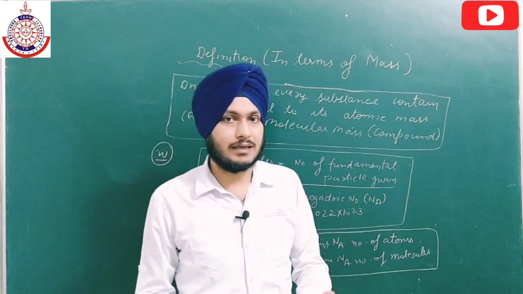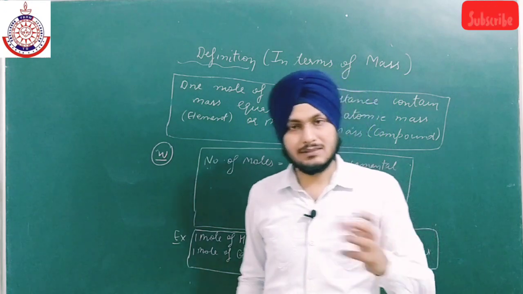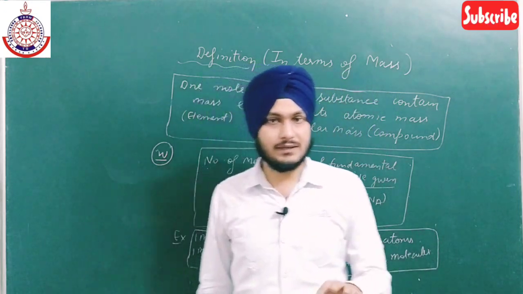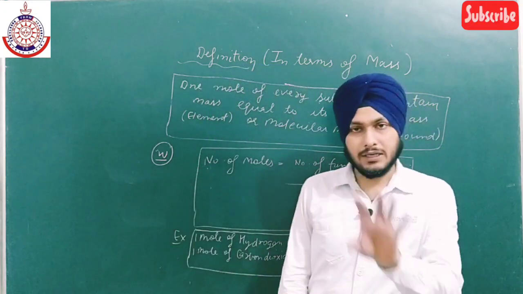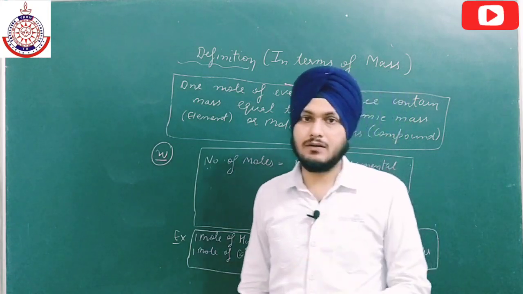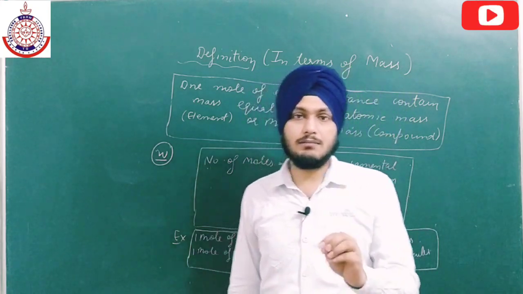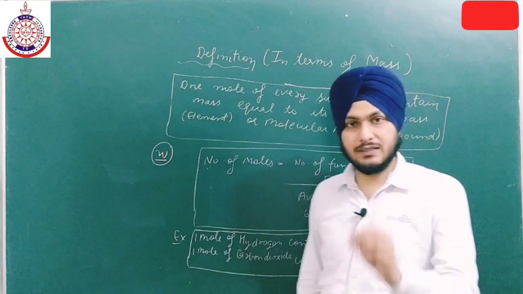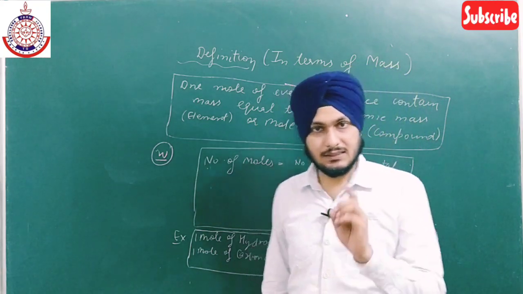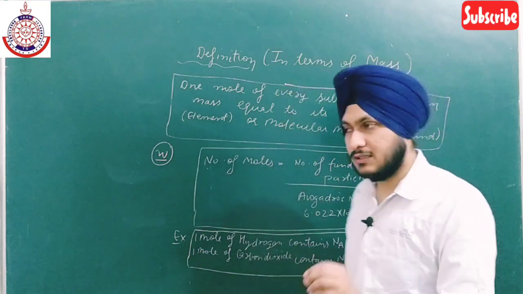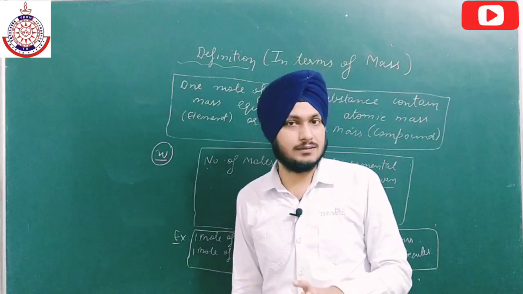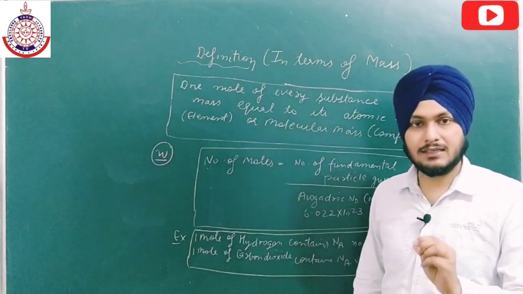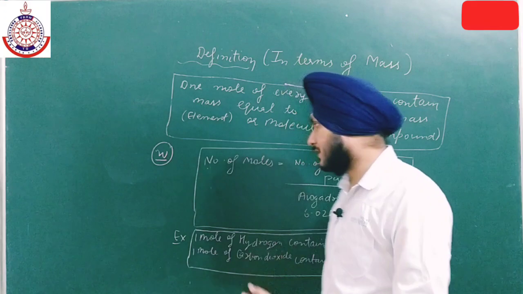Here we have taken banana, so the size may vary, that is why the weight will also vary. But in case of mole, the mass contained in a mole is fixed. You have to keep this difference in mind, the main difference between dozen and mole. So this is the basic thing.